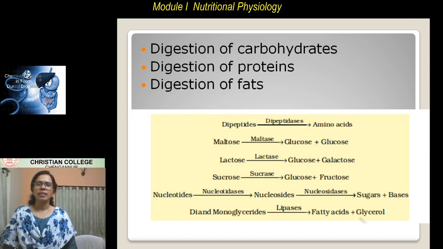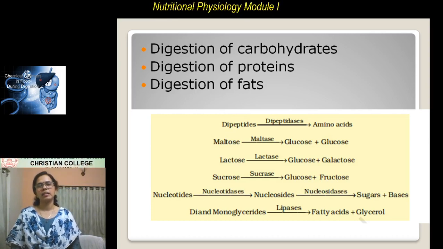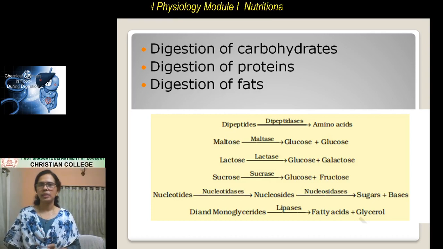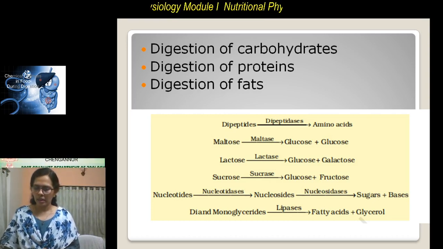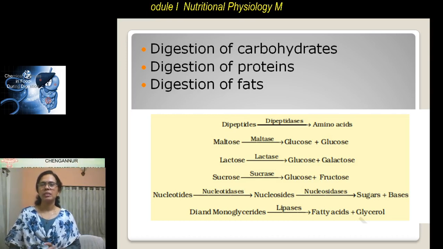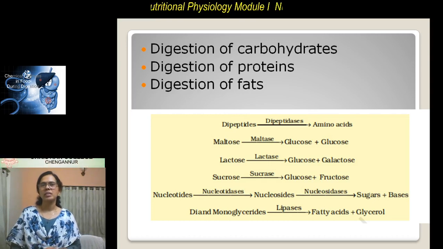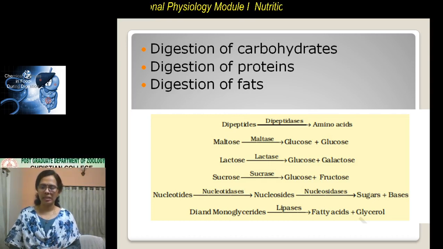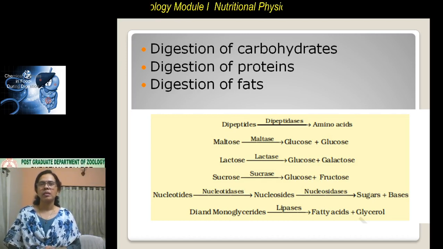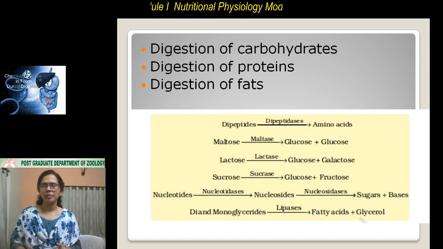In the last class we discussed the mechanical changes that the food undergoes as it passes through the alimentary canal. And we know the major classes of nutrients present in our food: the carbohydrates, proteins, and the fats. Carbohydrates are basically complex polysaccharides present in our diet.